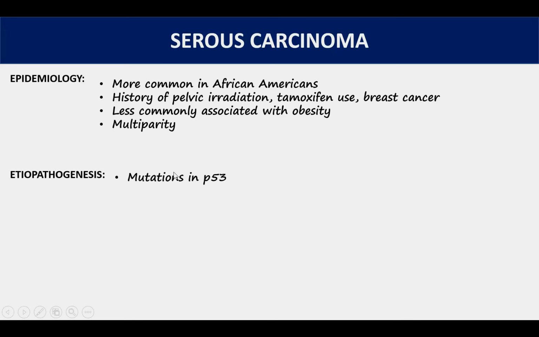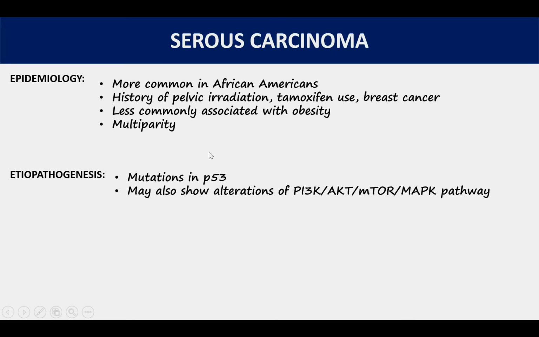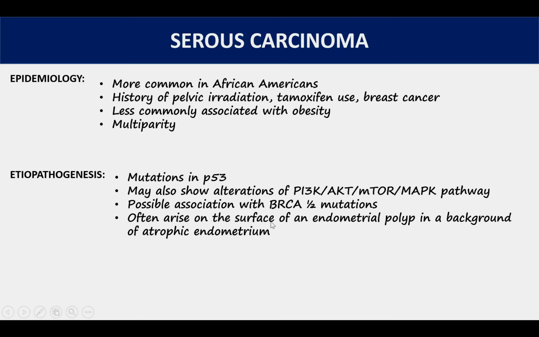Etiologically, there's a role of P53 mutation. They may also show alterations of PI3K, AKT, mTOR, MAP kinase pathway. There's possible association with BRCA1 or 2 mutations as well. Now, a common scenario in which serous carcinomas arise grossly is that they arise in a background of atrophic endometrium. So they arise on the surface of an endometrial polyp in a background of atrophic endometrium.